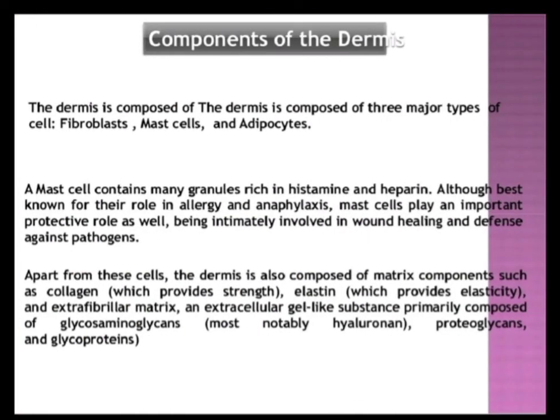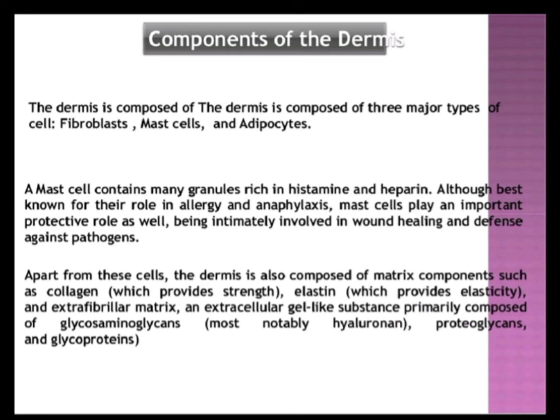The dermis is composed of three major types of cells. There are fibroblasts, the mast cells, and a lot of adipose cells. A mast cell contains many granules rich in histamine and heparin. We have already read about it when we were studying the connective tissue cells. Although best known for their role in allergy and anaphylaxis, mast cells play an important protective role as well, being intimately involved in wound healing and defense against the pathogens.